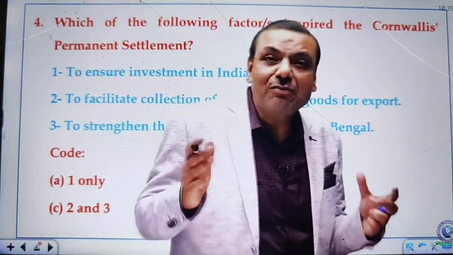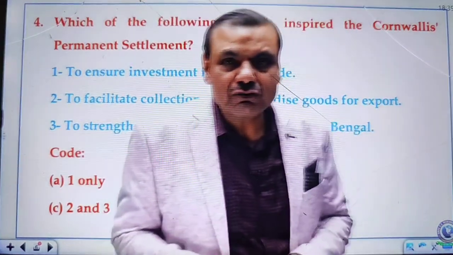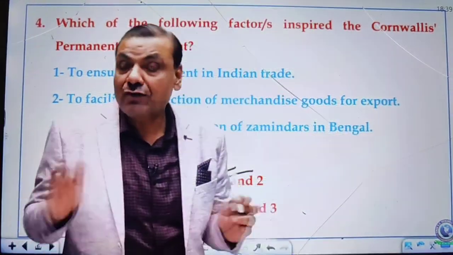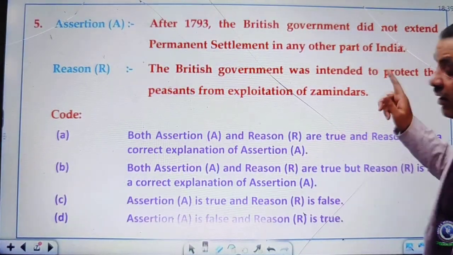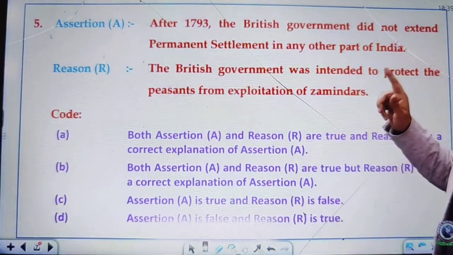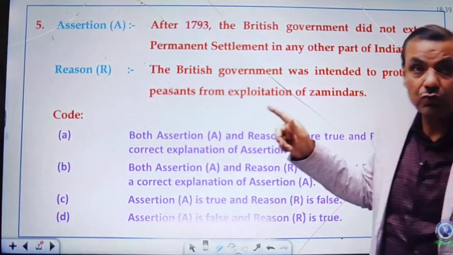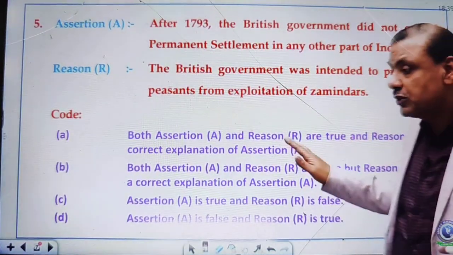Today you people have done extremely well. Look, I can't express in words what a matter of rejoice this is for me. Yes, and this is the last question. You people have actually chosen the correct choice 4 out of 4. This is the 5th one. Even if you choose the correct choice here, all 5 questions will be correct today.